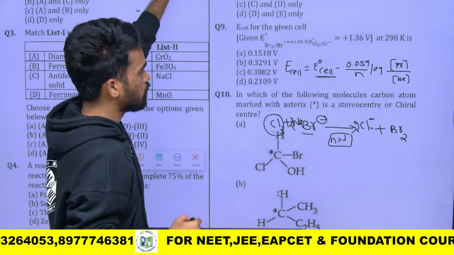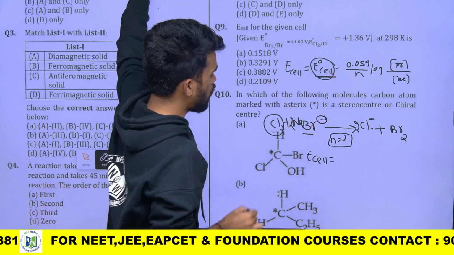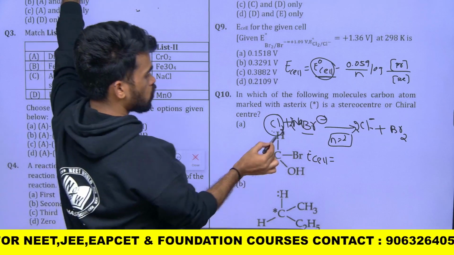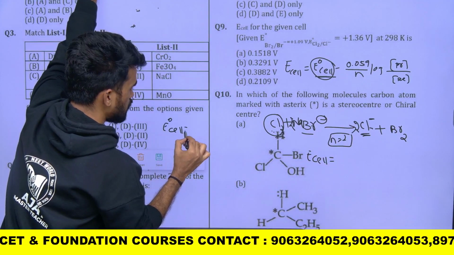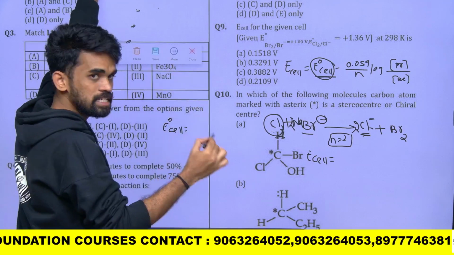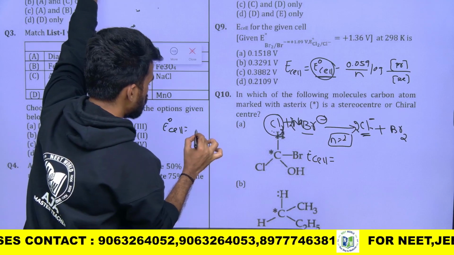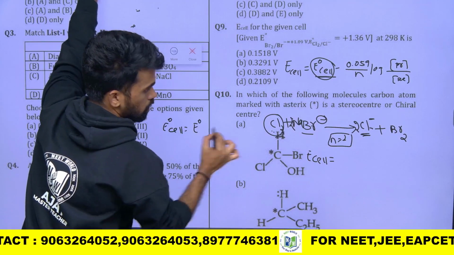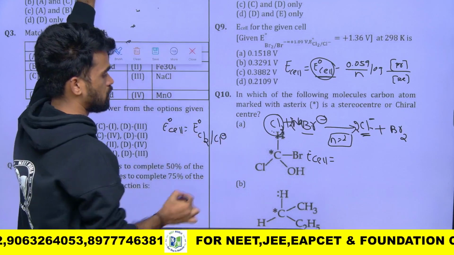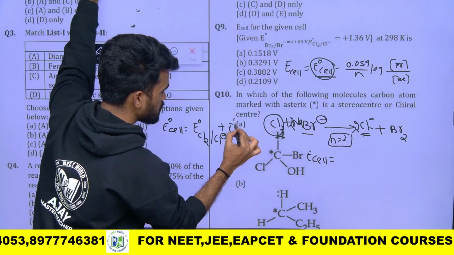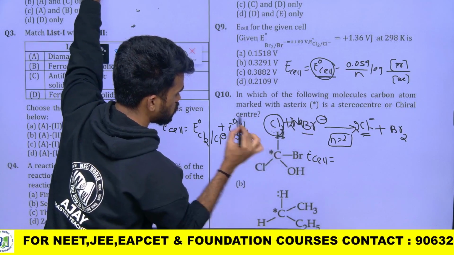Okay, so now E cell equals to, what is the E0 cell value? As per this spontaneous reaction, chlorine is undergoing what? Reduction, right? So I am writing E0 cell equals oxidation plus reduction, we will write directly in standard form. See, chlorine is undergoing reduction, Cl2 to Cl minus. So I am writing the reduction half. Next plus E naught of bromine, which is undergoing oxidation, Br minus to Br2. Like this you can write.